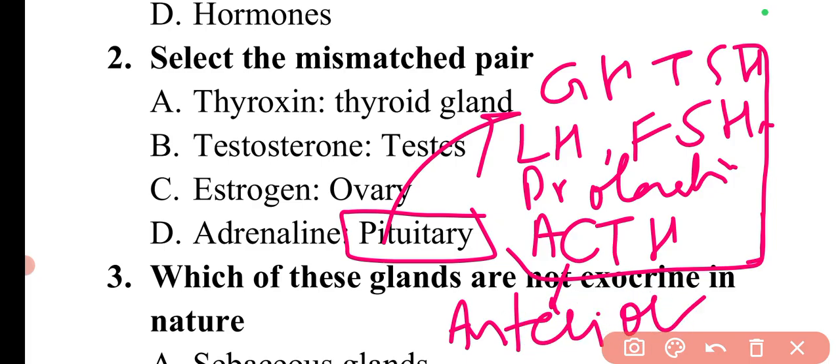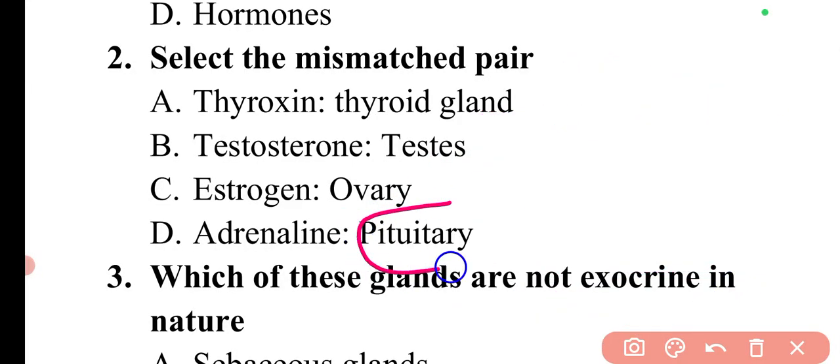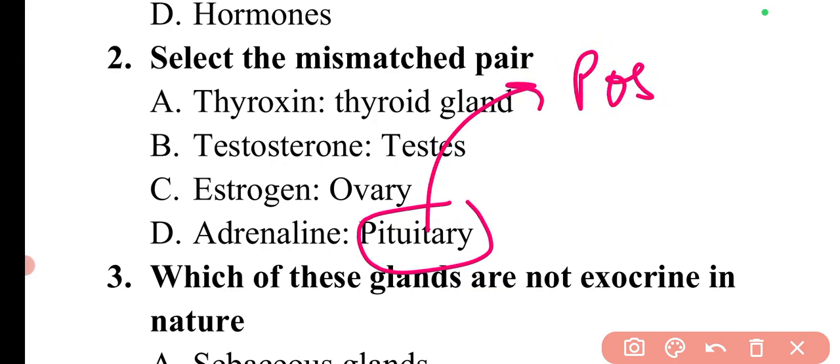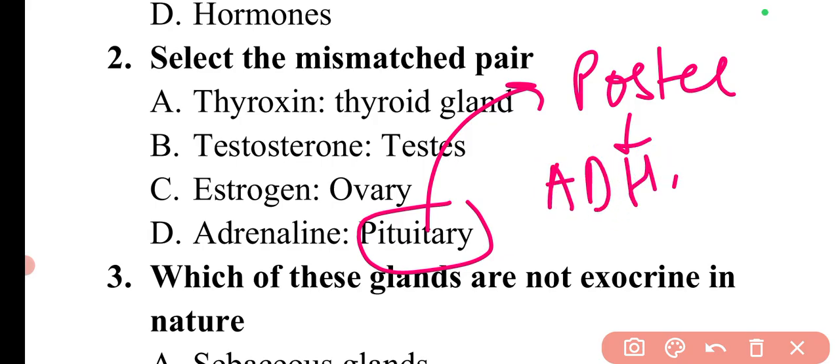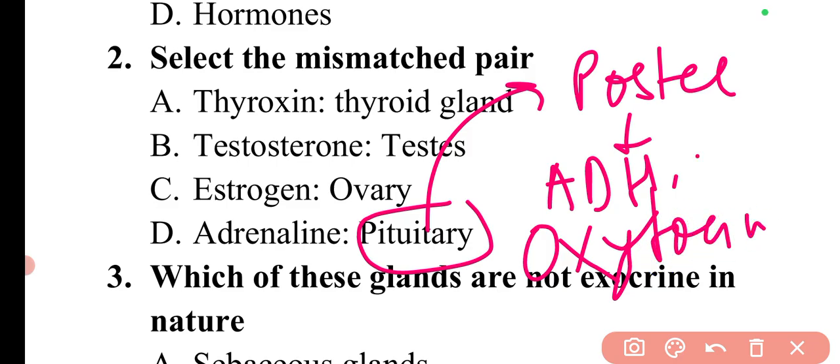This is very important because many times this question has been asked, like which hormone is secreted by the anterior pituitary and which by the posterior pituitary. The posterior pituitary secretes the antidiuretic hormone and oxytocin.